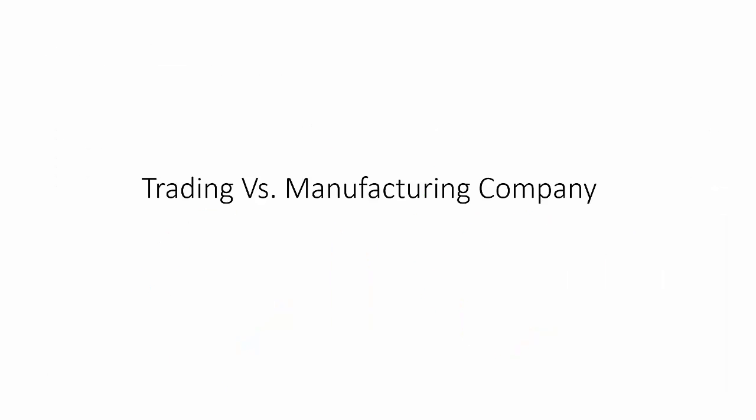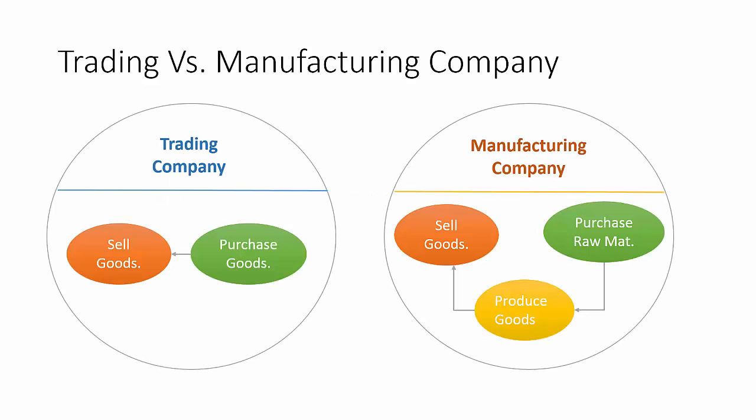There are mainly 2 types of organization: one who trades the goods and one who manufactures the goods. Let us understand the difference between them. Trading companies purchase the goods at one price and sell them at another price with an intention to earn profit, whereas in case of manufacturing company, raw materials are purchased, goods are produced or assembled using the purchased raw materials and then are sold to the customer.